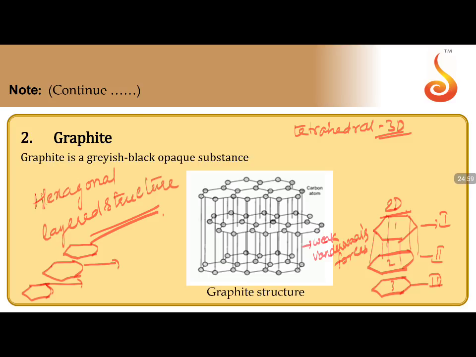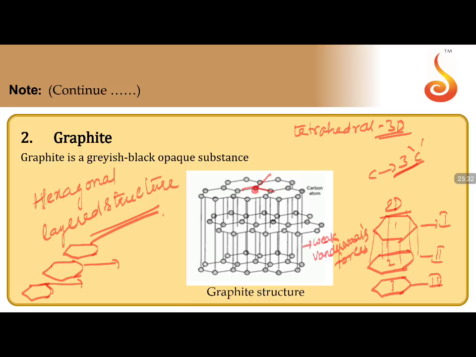And if you observe any carbon in a hexagonal ring, if I am talking about any carbon atom over here, this carbon atom is attached 1 here, 2 here, 3 here. Each carbon atom is attached with 3 other carbon atoms in a hexagonal ring structure. So having 4 valencies, it is only utilizing 3 electrons in bond formation. So what happens to the 4th electron? It is left as an unpaired or unshared electron.